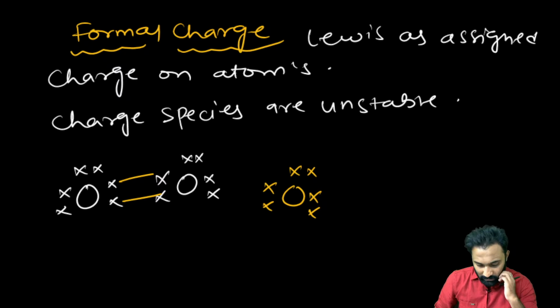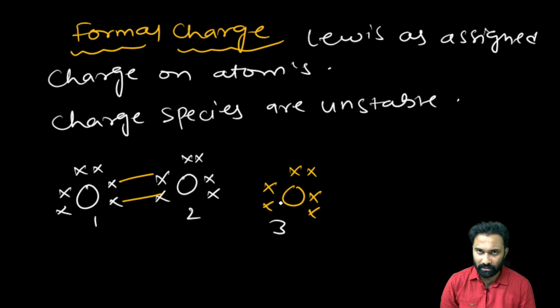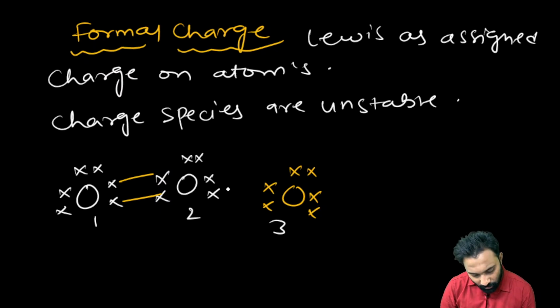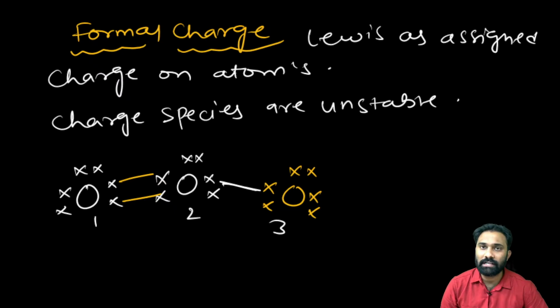If these electrons are completely given to oxygen number 3, then oxygen number 2 will lose its octet. So to show the bond, Lewis showed the bond in this manner, and this type of bond we call a